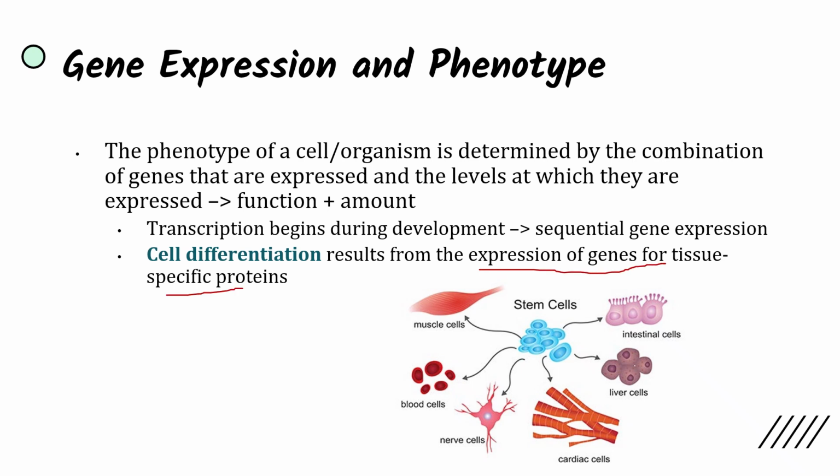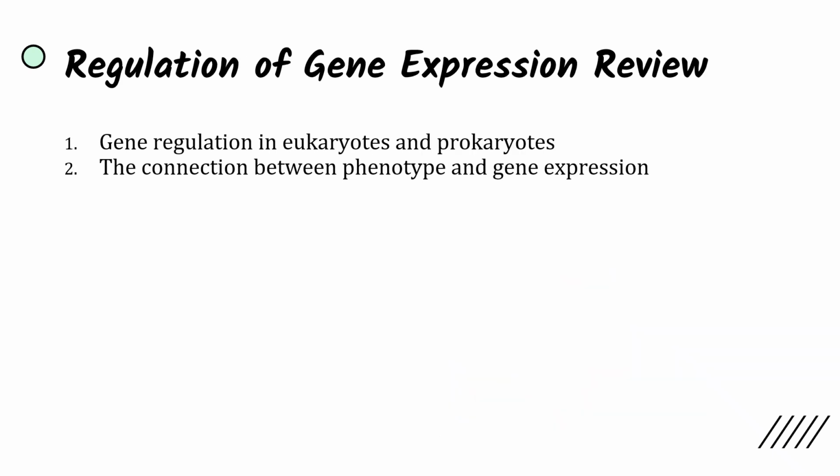So all of your cells are differentiated within the eukaryotic organism. They all have a different task, and they all start from stem cells, but then the regulation of gene expression is going to result in different proteins being produced, and so we get different kinds of cells: intestinal cells, liver cells, cardiac cells, nerve cells, blood cells, and muscle cells that are all going to be coming from one base cell that has the same genome, but the regulation of these genes results in a different phenotype. So lots of different kinds of expression here.